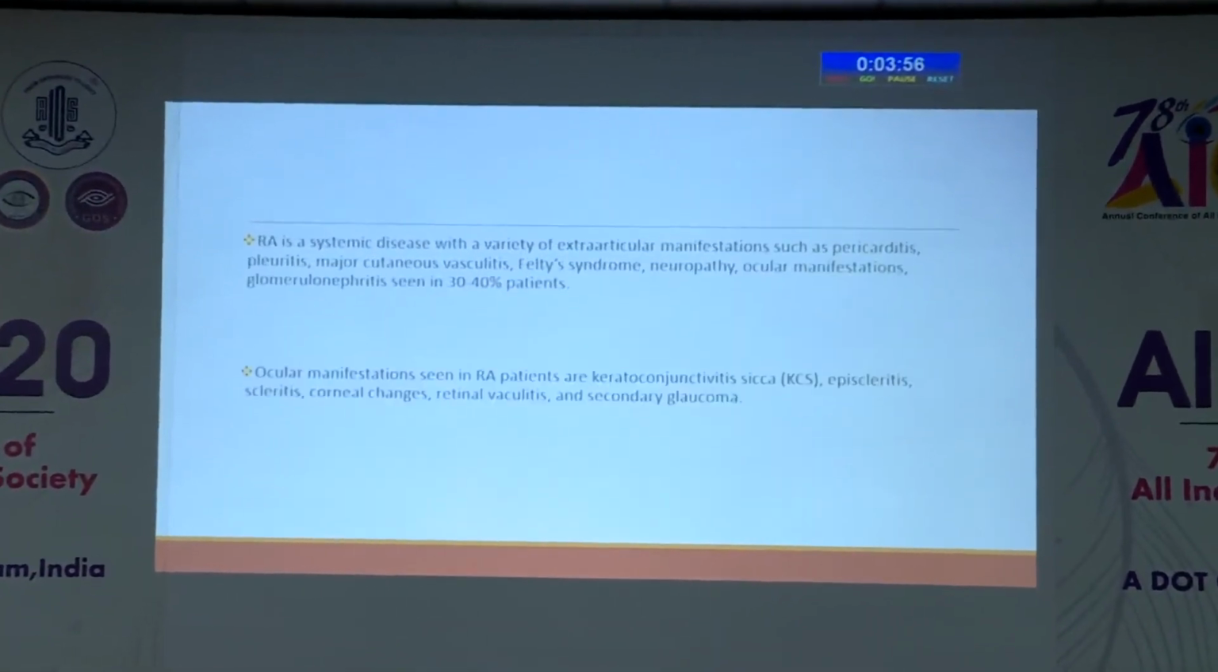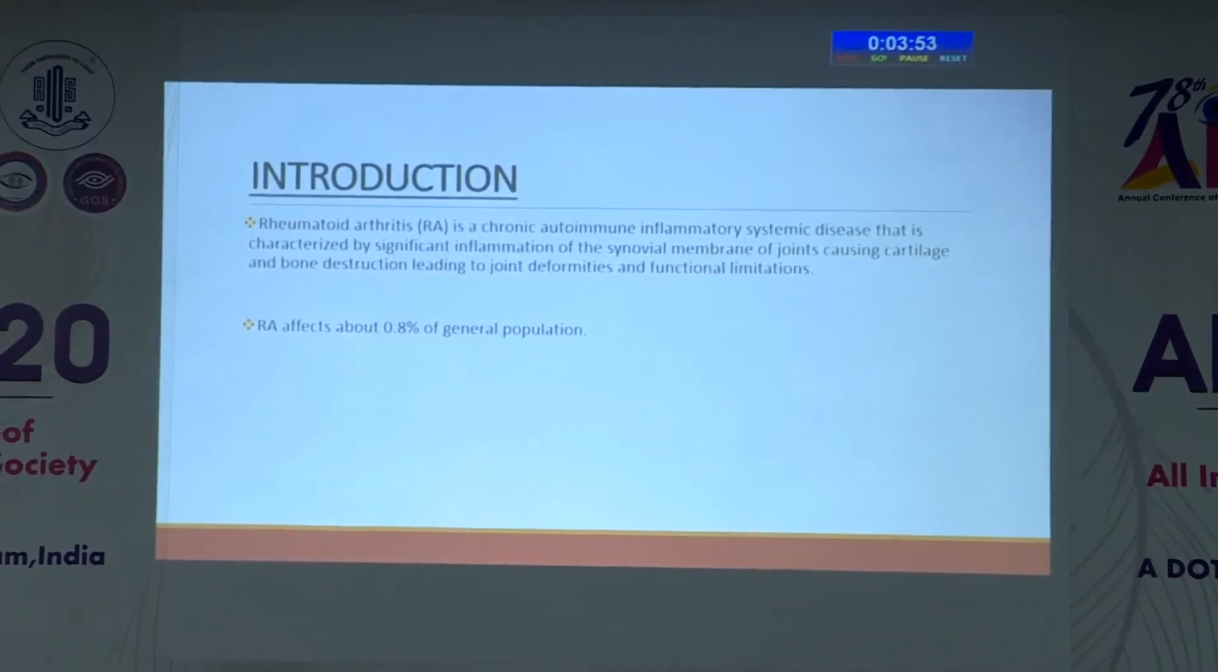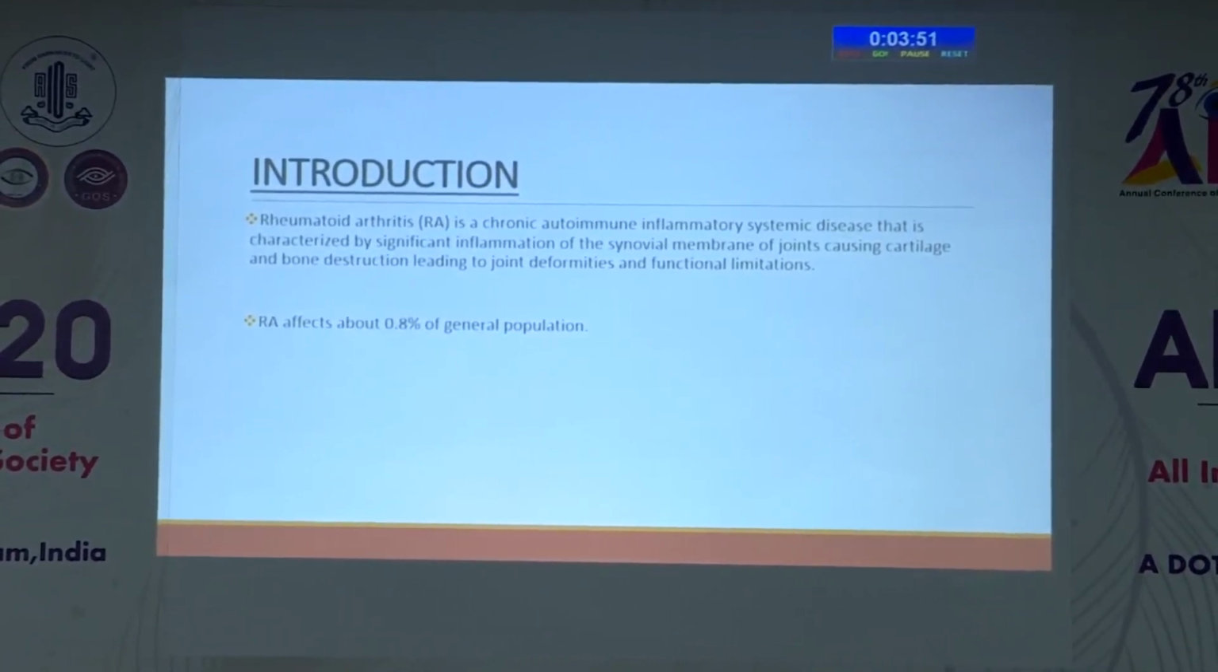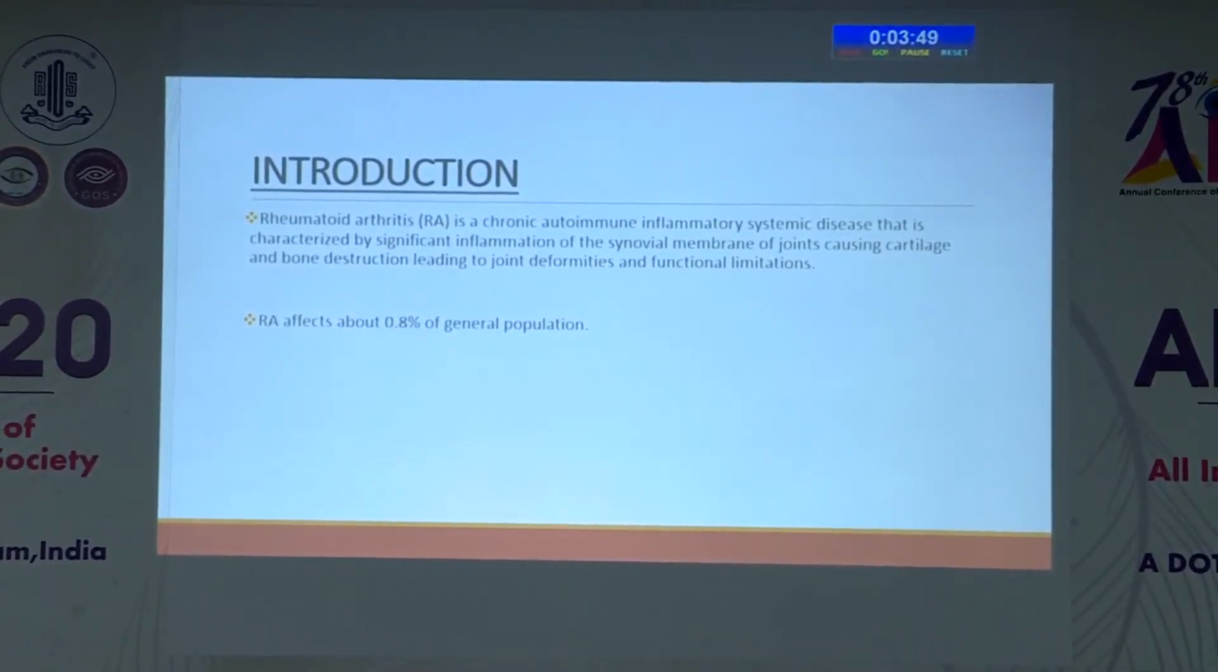Coming to the introduction, rheumatoid arthritis is a chronic autoimmune inflammatory systemic disease characterized by significant inflammation of the synovial membranes of joints, causing cartilage and bone destruction, leading to joint deformities and functional limitation. It affects about 0.8% of the general population.